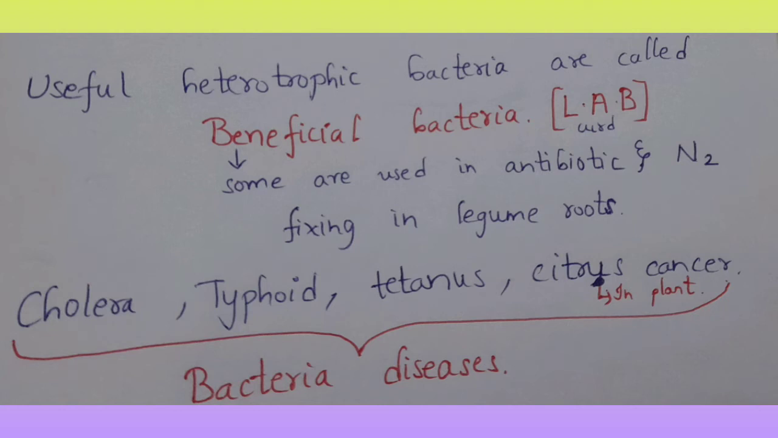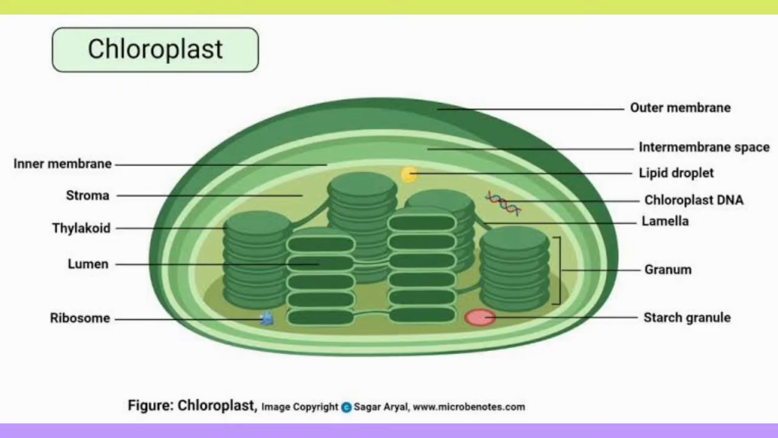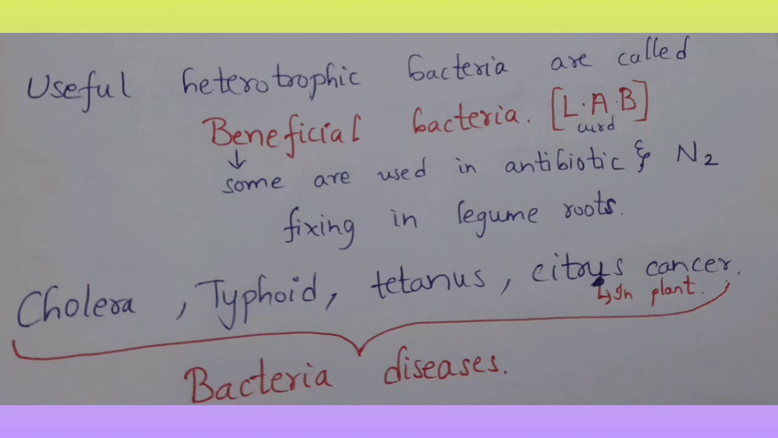Some heterotrophic bacteria are useful. We call them beneficial bacteria, that is LAB. LAB means lactic acid bacteria, which convert milk into curd. Some bacteria are also useful for antibiotic formation or medicine. And some bacteria fix nitrogen in legume roots.